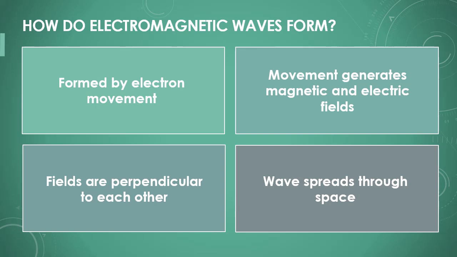Electromagnetic waves are formed when electrons move in an electric field. This movement generates a spreading magnetic field, which in turn generates an electric field. Thus, a wave is created that spreads through space. The fields are always perpendicular to each other and to the direction in which the wave moves.